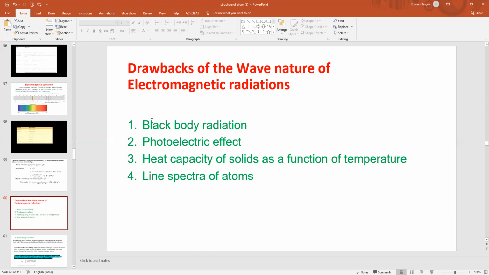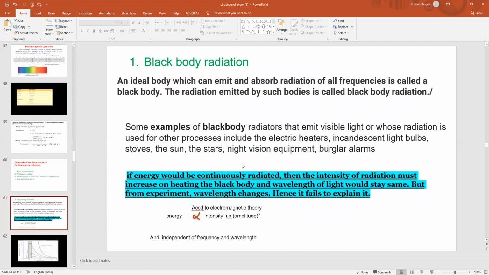First we will see what black body radiation is and why wave theory is not able to explain it. Any body that can absorb or emit light radiations of all frequencies is called a black body. That means if a body is able to absorb and emit radiations of all frequencies, it is called a black body. Examples are an iron bar, the sun, and stars. These are all examples of black bodies.